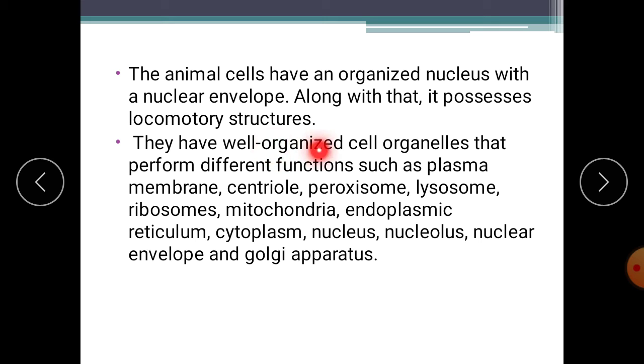They have well organized cell organelles that perform different functions, such as plasma membrane, centriole, peroxisome, lysosome, ribosomes, mitochondria, endoplasmic reticulum, cytoplasm, nucleus, nucleolus, nuclear envelope, and Golgi apparatus. So these are the different membrane bound cell organelles present in animal cell.